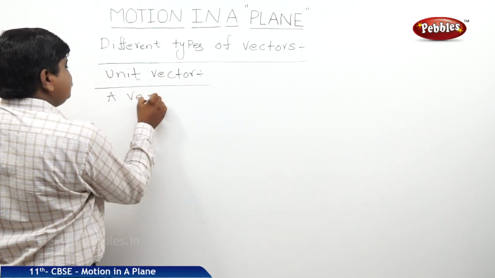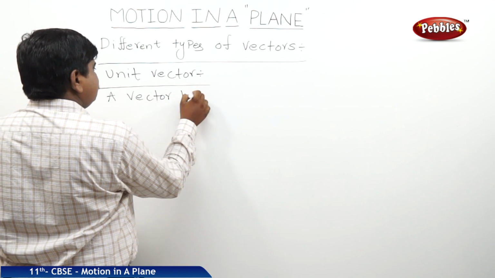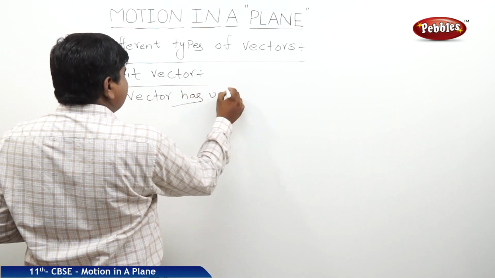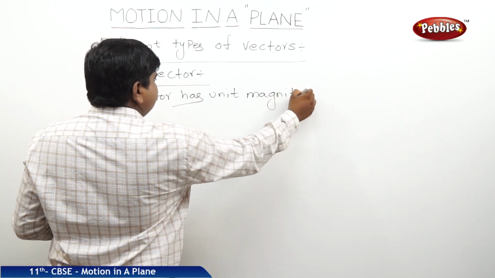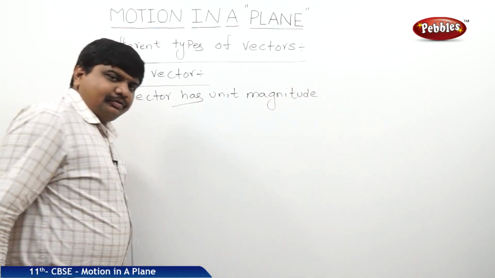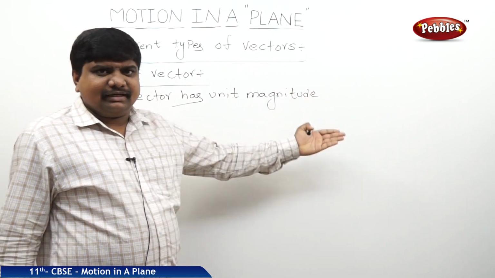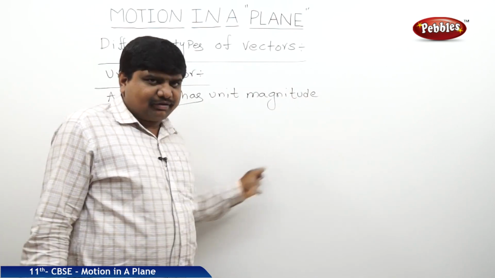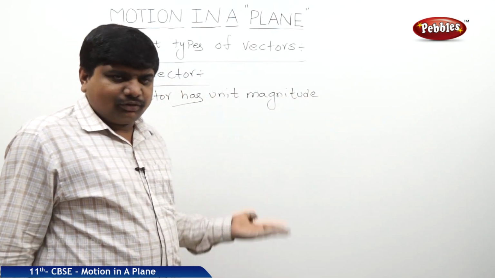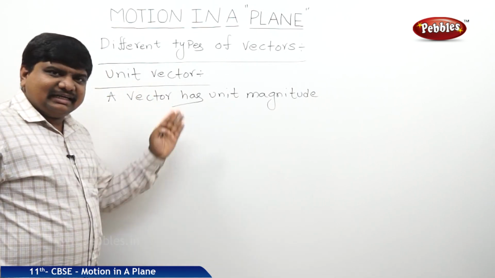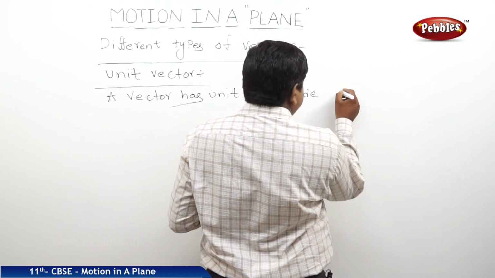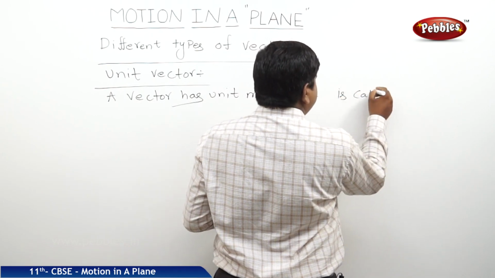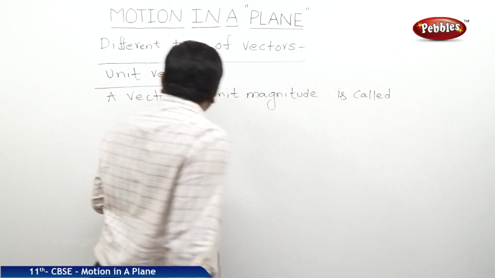A vector has unit magnitude, whatever the possible direction, forward or backward. So no need to consider direction here. A vector with unit magnitude is called a unit vector.